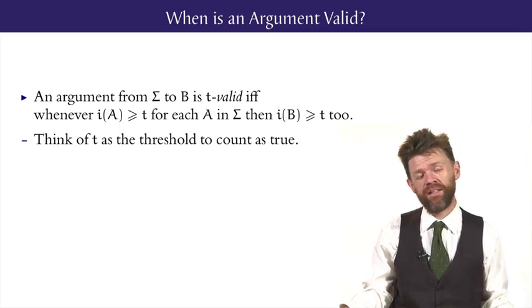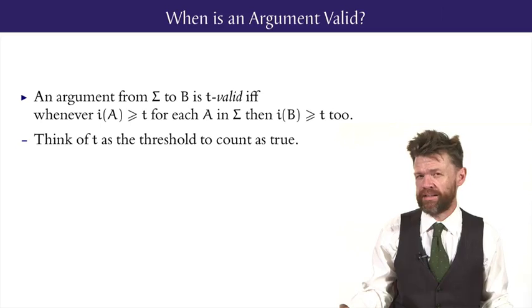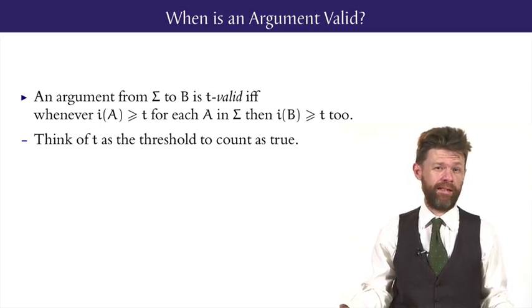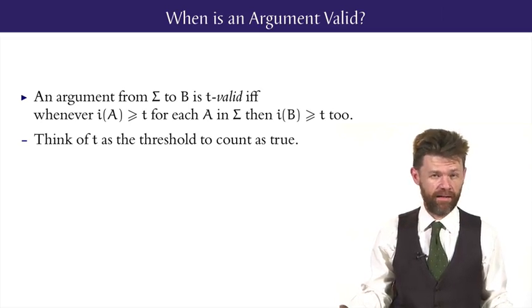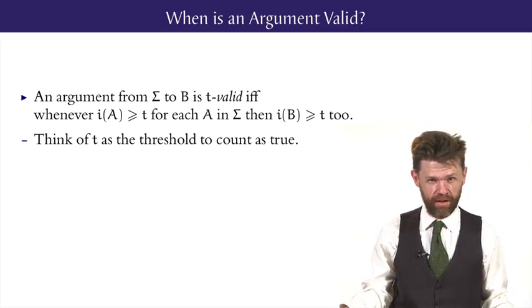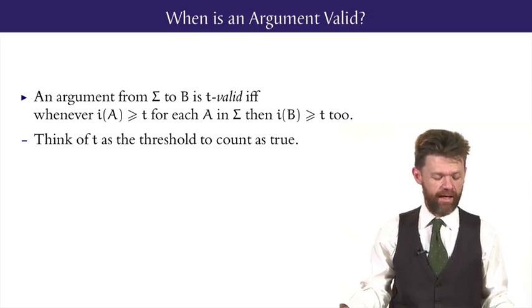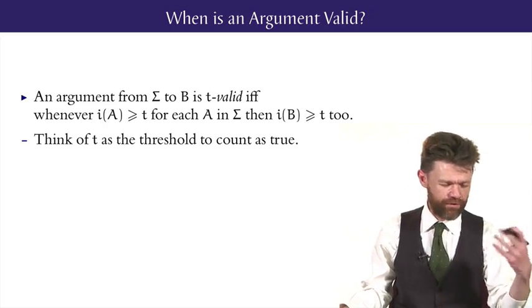So our definition of validity actually has a sliding scale, just in the same way the truth has a sliding scale. Given a threshold value for truth, say up at level t, an argument from premises to conclusion is t valid if whenever the premises are above t, so is the conclusion. You can think of t validity as meeting the threshold of truth.